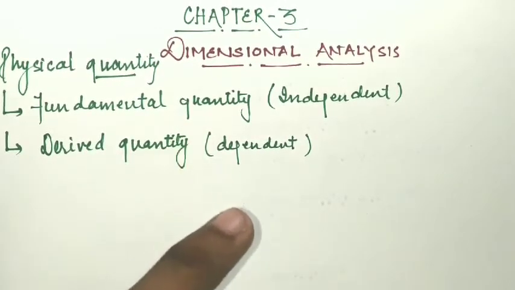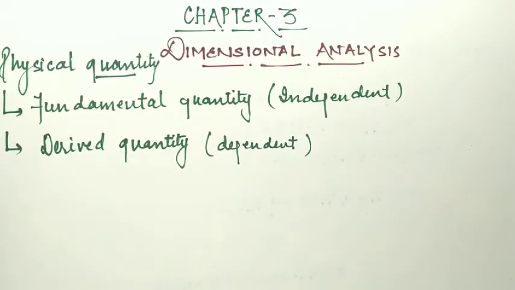There are fundamental quantities such as mass, length, time, temperature, luminous intensity, amount of substance, and electric current. So students, let's start with the derived unit.